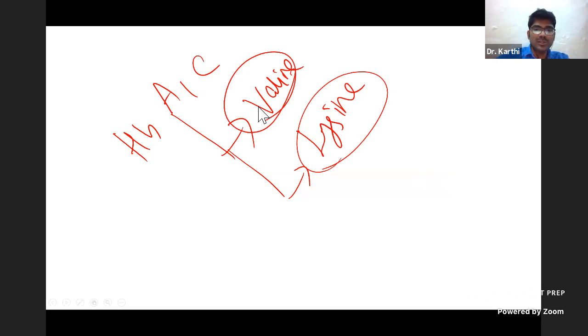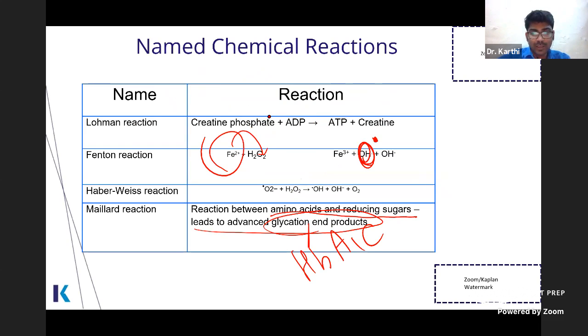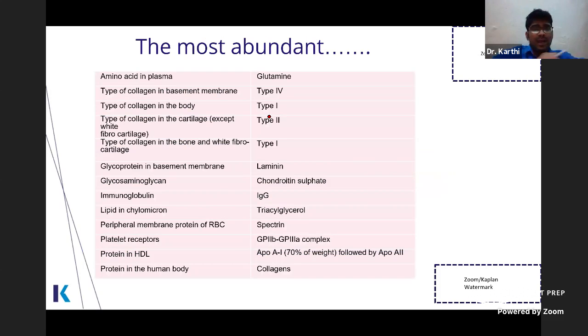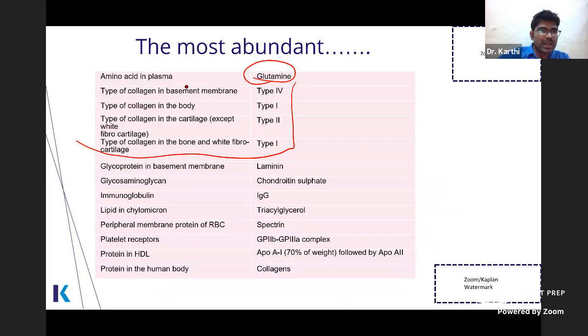Remember this epsilon amino group of lysine and the amino terminal end of valine. In both, glucose is attached. If you see the previous editions of the textbook, there may be just one. Now it is both, that is very important. I told you, right? Most abundant amino acid is glutamine. From the brain it carries ammonia. This thing about collagen is very, very important.